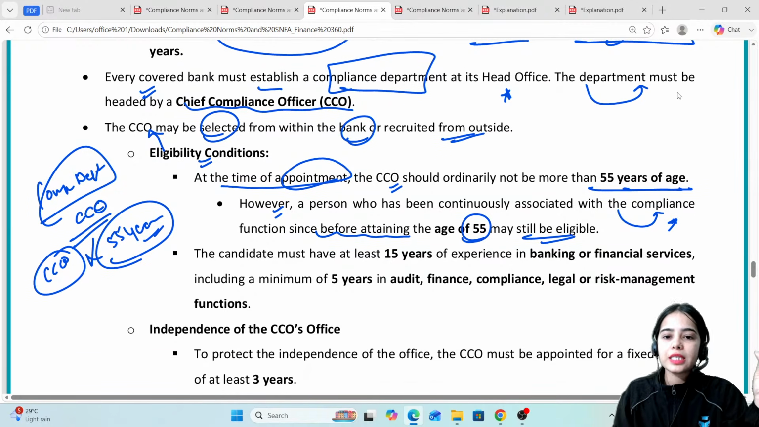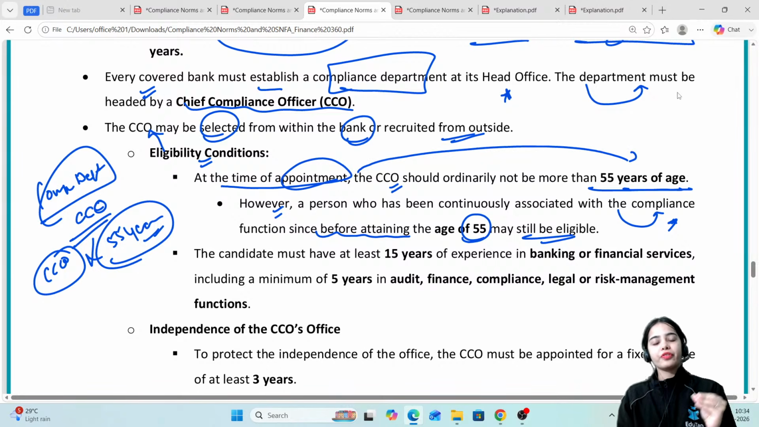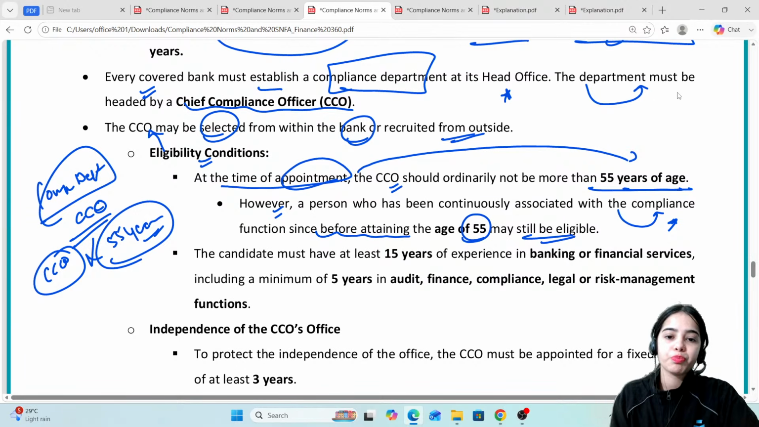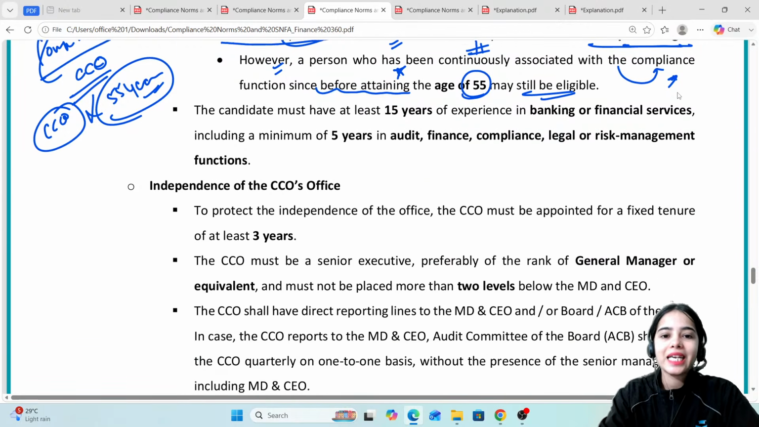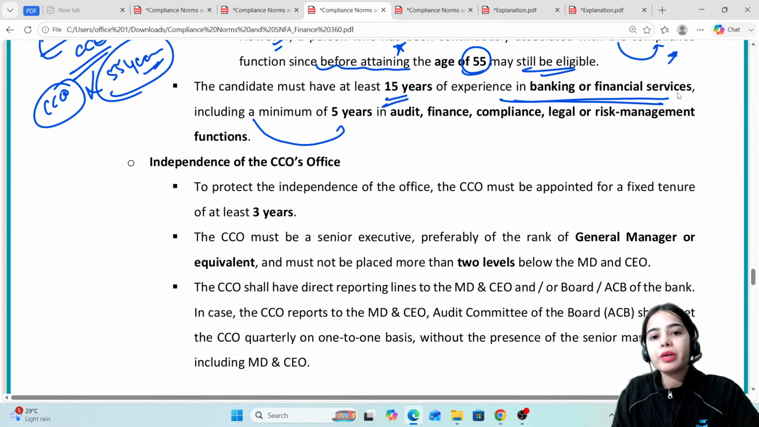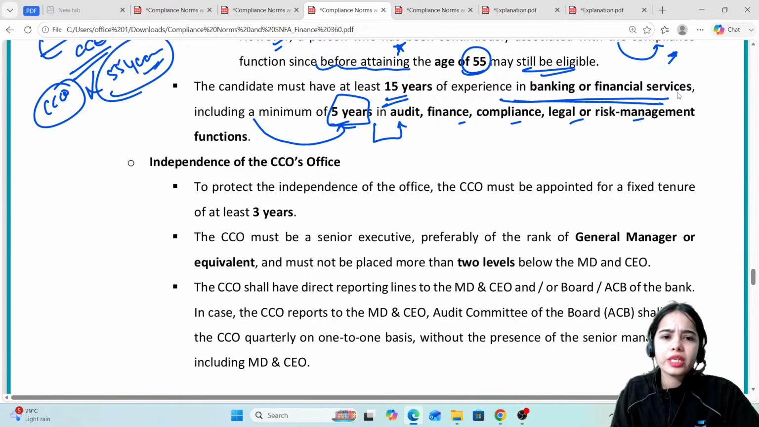So the CCO should ordinarily not be more than 55 years of age at appointment, but if the person has been continuously associated with the compliance function since before attaining the age of 55, they may be eligible. The candidate must have at least 15 years of experience in banking or financial services. This is the minimum experience required, including a minimum of 5 years of experience in audit, finance, compliance, legal or risk management functions.